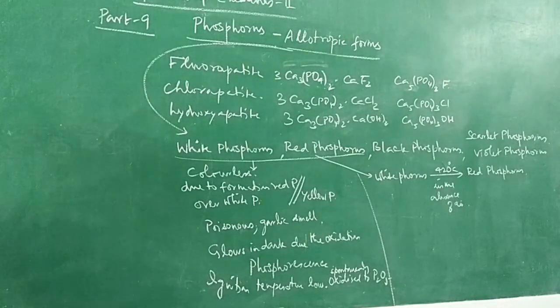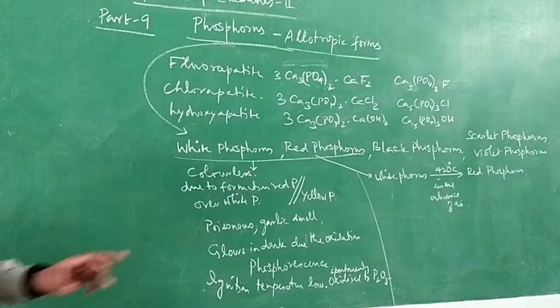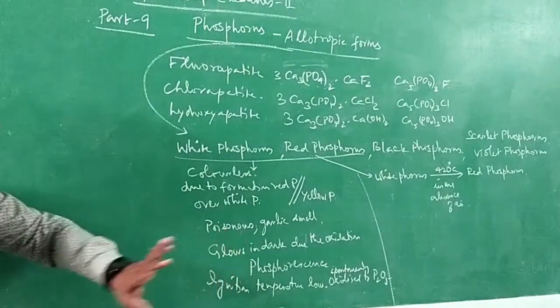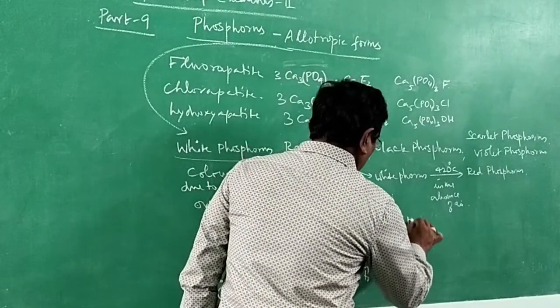It gets converted into red phosphorus. It is not poisonous. It does not glow in the dark, and it does not show phosphorescence.